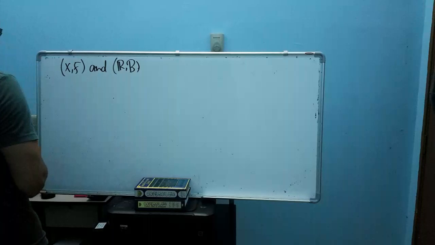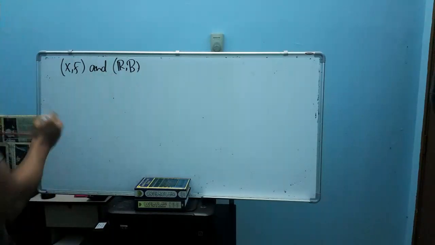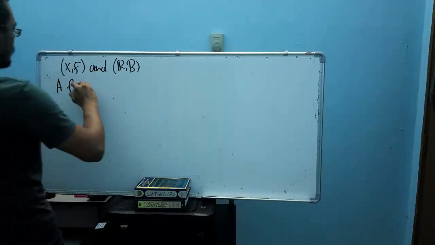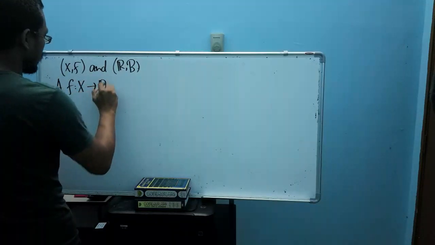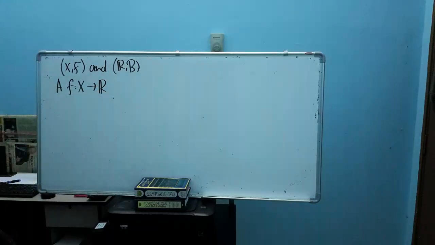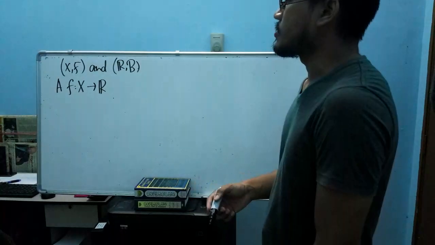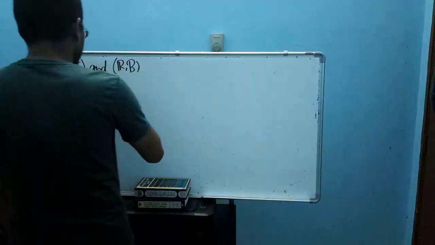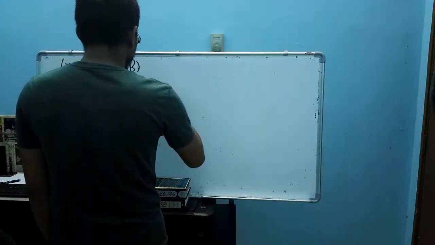Of course we will consider a mapping, a function that maps from our set X to the set of real numbers. And from the previous discussion, such a function is called measurable.